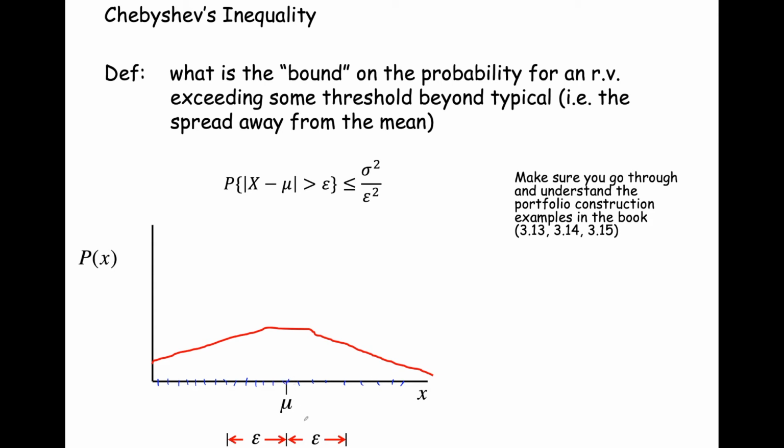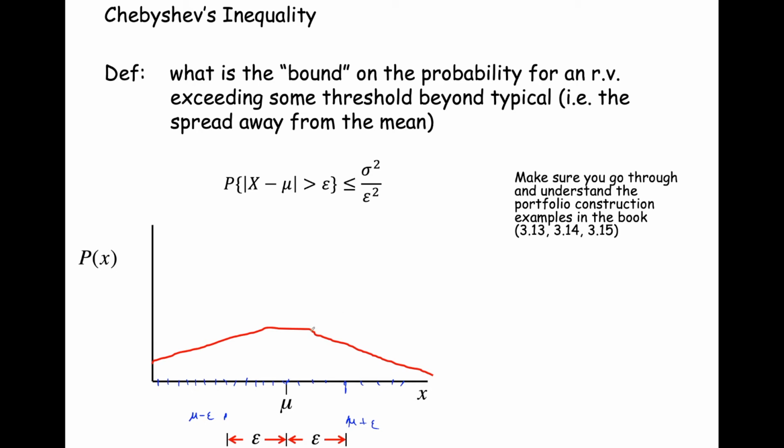Now, when we look at this magnitude, the absolute value of the difference between the values random variable X can take on and its mean, that's this epsilon here. Because we take the absolute value, we're looking at epsilon above the mean and epsilon below the mean. So this point here is just mu minus epsilon, and this point here is just mu plus epsilon.